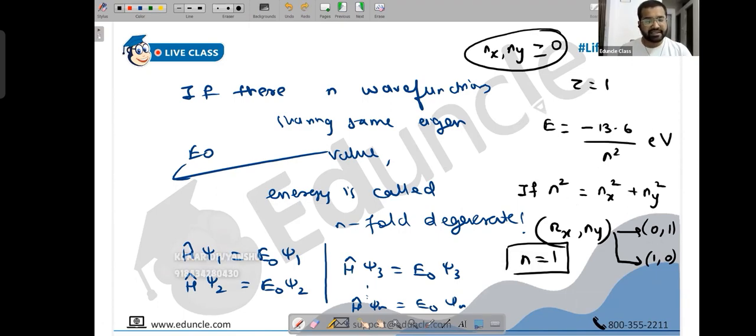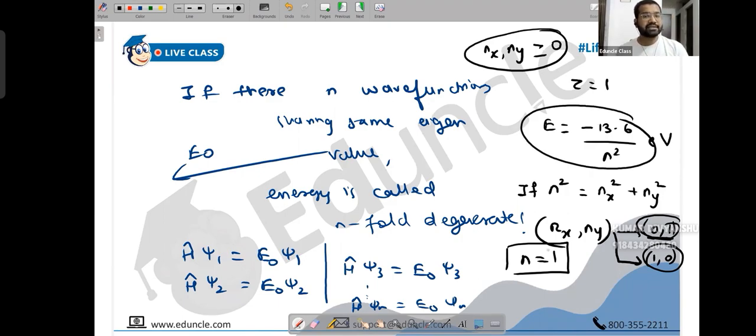Is the energy getting affected in any of these cases? Even if I get 0, 1, is my energy getting affected? No, it's minus 13.6. Even if I take 1, 0, is my energy getting affected? No, it will still be minus 13.6. So the point is, there are two wave functions. One wave function will have 0, 1 as its nx and ny quantum numbers. Another wave function will have 1, 0. But both of them share the same energy. So here you can say it's twofold degenerate.